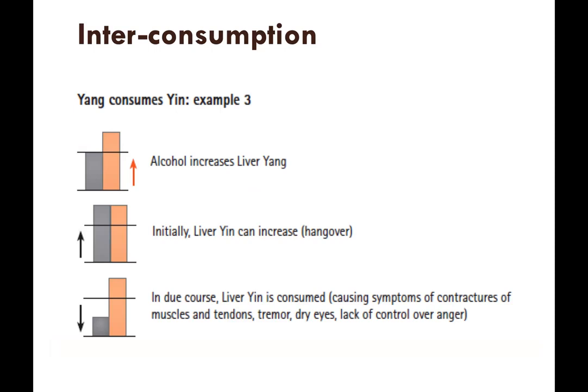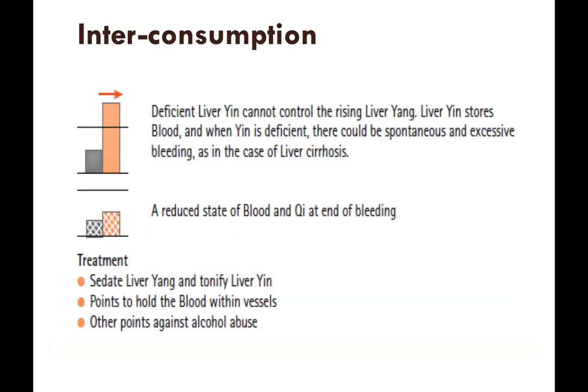In due course, liver yin is consumed, causing symptoms of contractures of muscles and tendons, tremor, dry eyes, lack of control over anger. Deficient liver yin cannot control the rising liver yang.